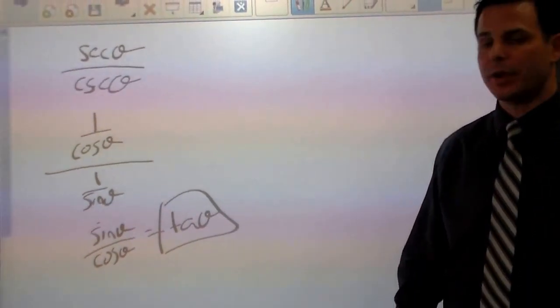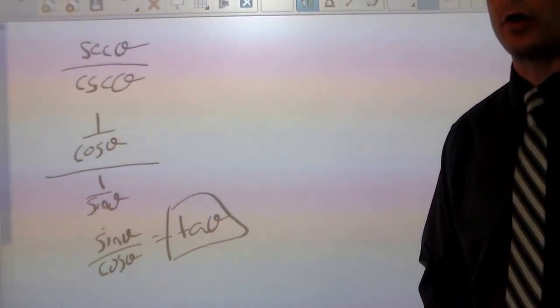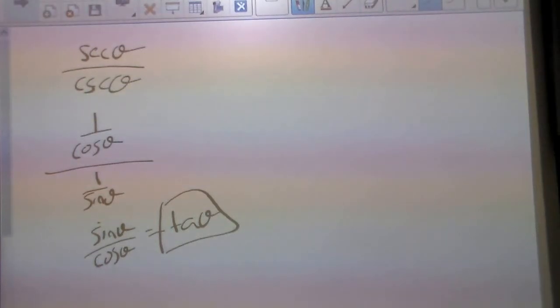Okay, so the story here is that you're not always using Pythagorean identities. Only for terms that are being squared can you use Pythagorean identities.